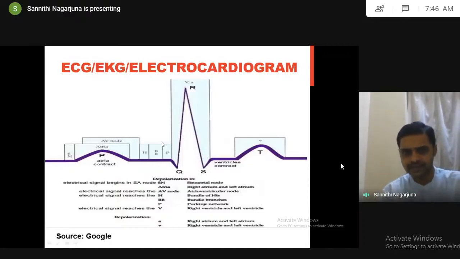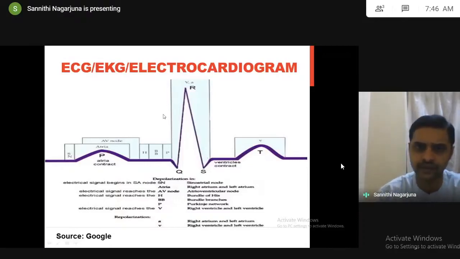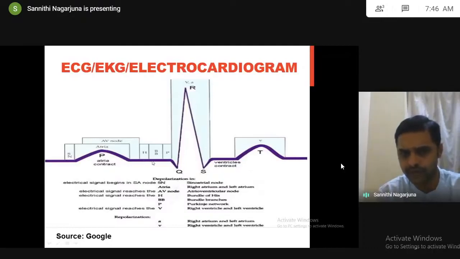In the ECG, every line and every wave has a certain meaning. It depicts a complete impulse conduction. This line is because of the SA node, this is because of the atria, this is because of the AV node, bundle of His, Purkinje fibers. This is because of ventricular depolarization, the last part: ventricular depolarization, ventricular contraction followed by ventricular relaxation. With this, one ECG is completed, one heartbeat, one impulse conduction.